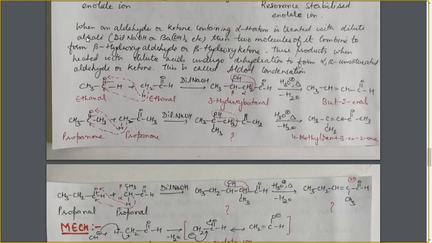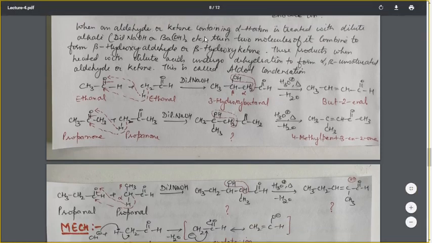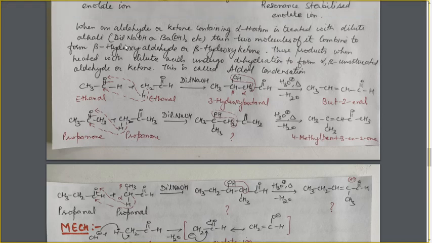Now, when an aldehyde or ketone containing alpha H atom is treated with dilute alkali, then two molecules of it combine to form the beta hydroxyaldehyde and beta hydroxyketone. These products, when heated with dilute acids, undergo dehydration to form the alpha beta unsaturated aldehyde or ketones, and this complete reaction is called the aldol condensation reaction. What is this aldol condensation?